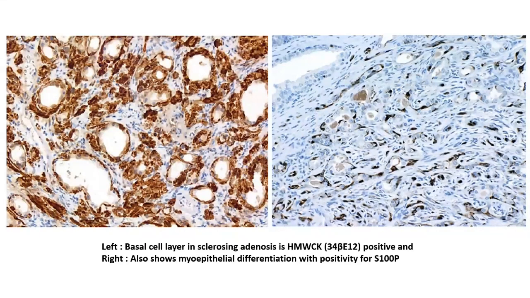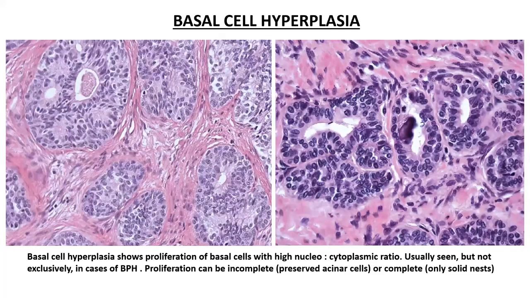So if you do an S100 immunostain, you will see that quite a few of these basal cells also pick up expression of S100. Now, coming to basal cell hyperplasia, this is another entity which is sometimes seen in TURP specimens of the prostate and can sometimes lead to a false positive diagnosis of a pattern 4 acinar adenocarcinoma. But appreciate the fact that although there is a cribriform architecture to this proliferation, the cells are mostly basaloid. That is, they have a very large nucleus compared to the volume of the cytoplasm and look hyperchromatic, almost a basal kind of morphology.